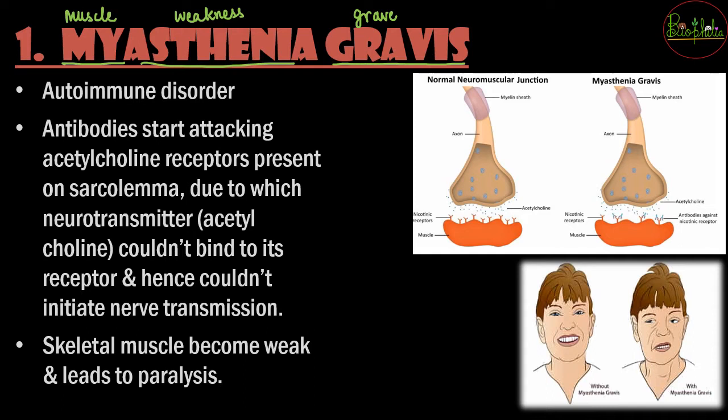So this myasthenia gravis is nothing but an autoimmune disorder. Autoimmune means your own immune system is going to destroy the cells, that is, a self attack onto the cells. Your own cells will not be differentiated, and your own immune cells are going to attack your self cells. So antibodies are going to attack the acetylcholine receptors, and because of that, the neurotransmitter cannot